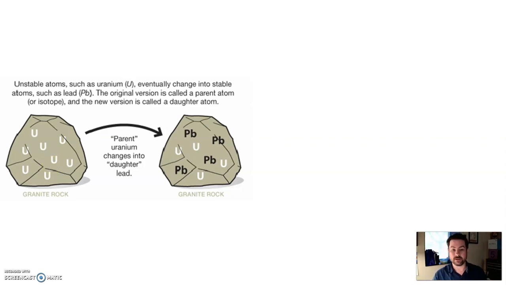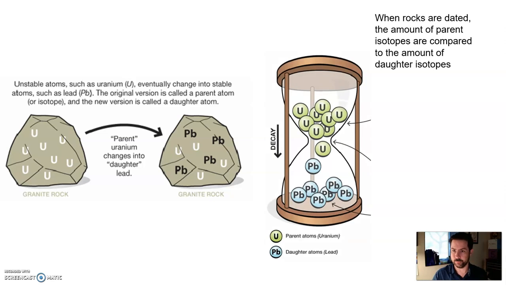So what we do is we look at a rock and we can count how many uranium atoms there are versus how many atoms it breaks down to, which in this case would be lead. If we can compare those two and we understand how fast uranium decays to lead, Pb stands for lead, then just by knowing that ratio, we can figure out how old the rock is.